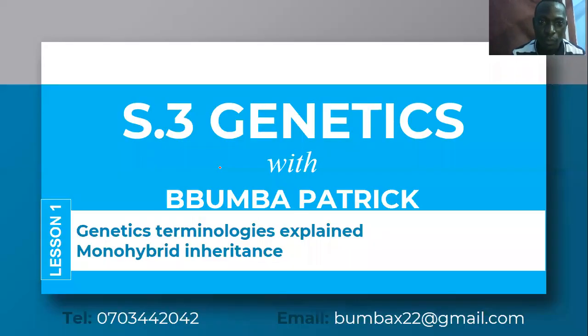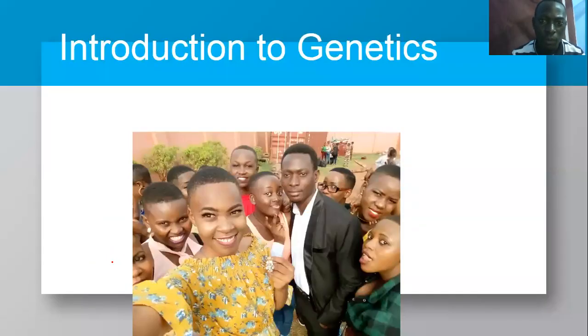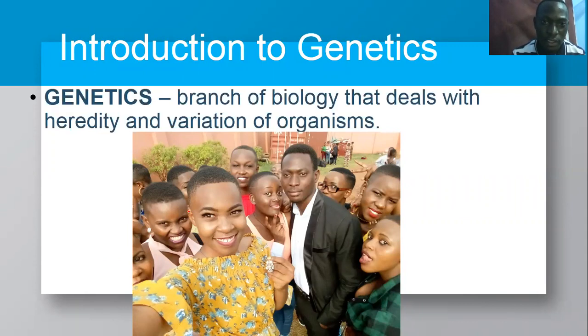Now, this topic of genetics, we normally cover it in senior 3, and for this lesson 1 of genetics, I'm going to basically explain the genetic terminologies as well as looking at the monohybrid inheritance according to the Mendelian genetics. Now, when I'm trying to introduce to you genetics, basically genetics is a branch of biology that deals with heredity and variation of organisms.